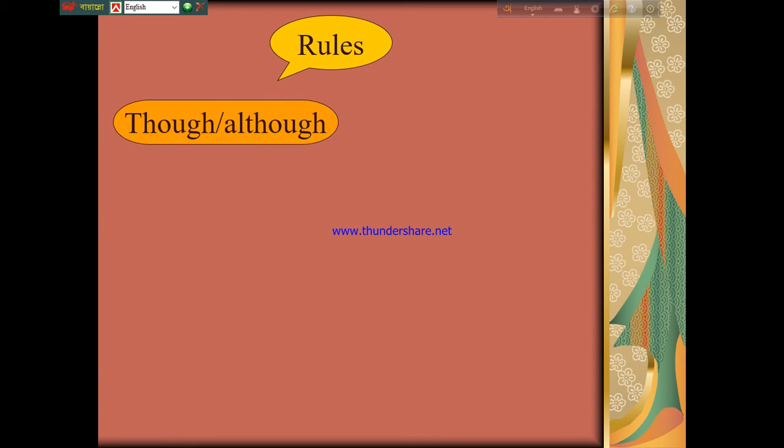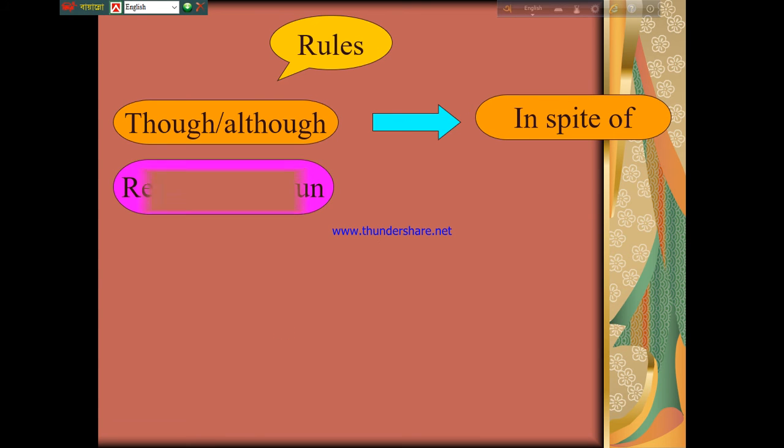If you see though and although in a complex sentence, you have to change these two words into in spite of or despite, then subject into possessive case.